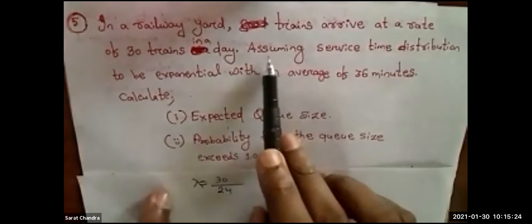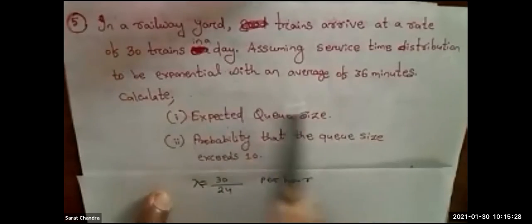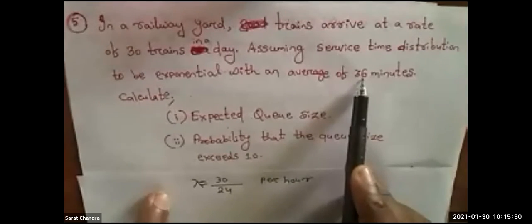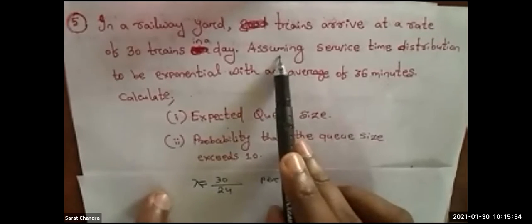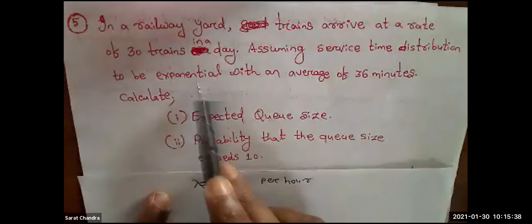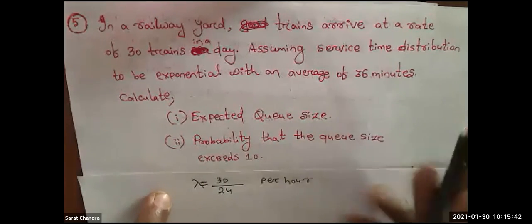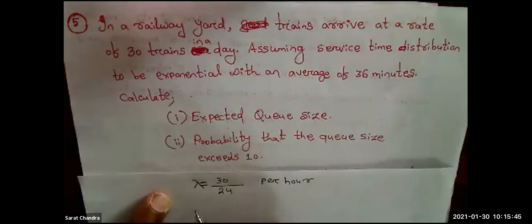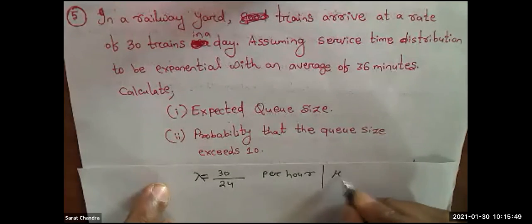Next, assuming the service time distribution to be exponential with an average of 36 minutes. So service time means it should be mu.